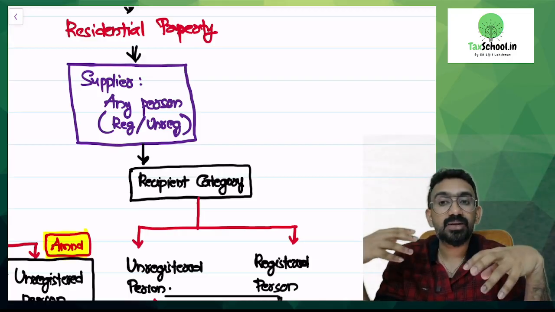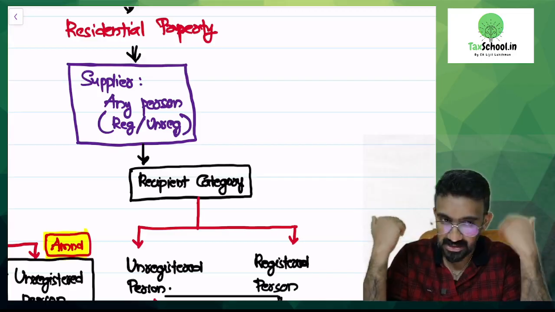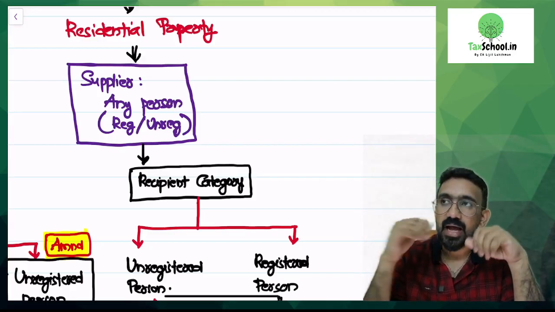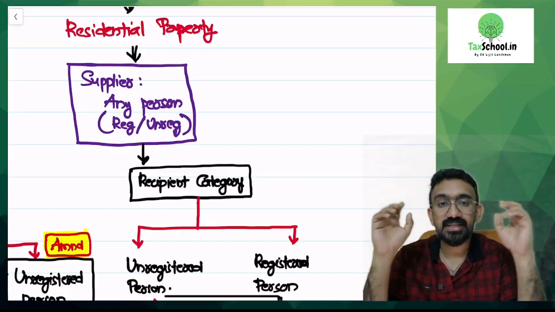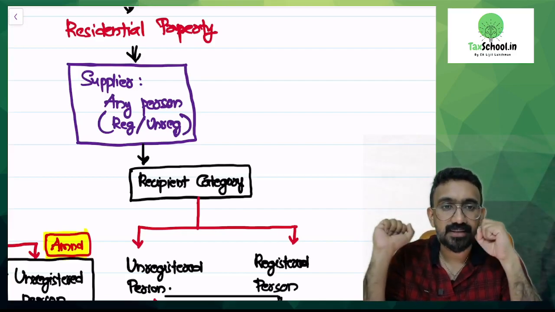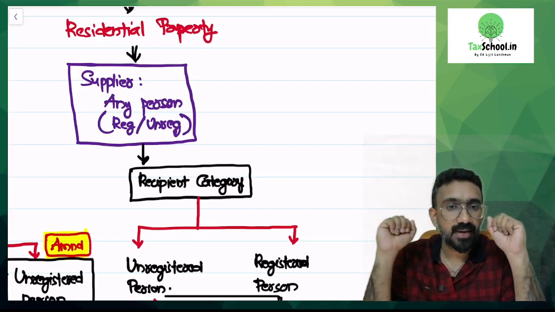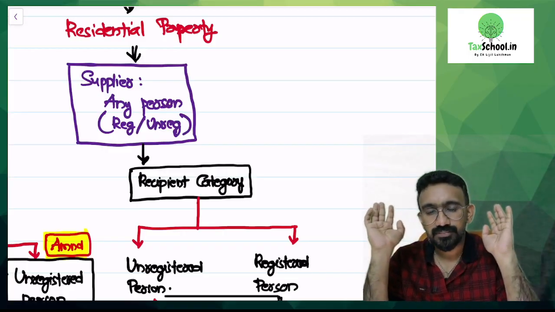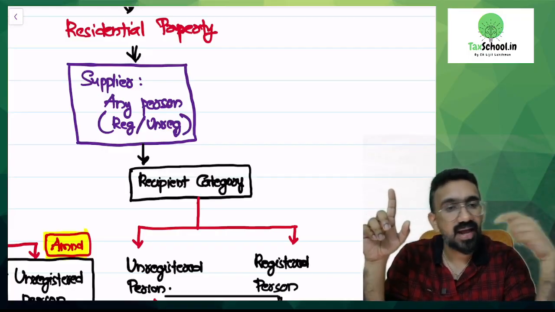Now, when I say supplier could be registered or unregistered, in the sense, I'm a sole proprietor. Say, for example, I have a lot of businesses. Whenever I get some savings from businesses, I invest in a flat. This apartment or a house or a flat is considered to be what property? Residential property. Say I have 5 apartments in Bangalore. I rented all the 5 apartments. Can I say it will be always taxable? I have a GST number.